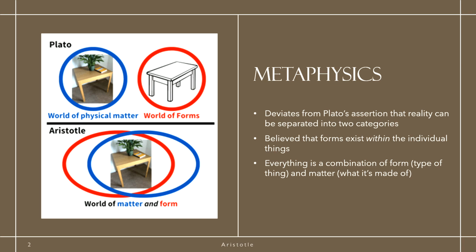Aristotle's metaphysical philosophy differed from that of Plato, who believed that reality can be separated into two categories, the world of physical matter and the world of forms. Aristotle instead believed that the forms exist within the individual things, meaning that everything is a combination of its form, so the type of thing that it is, for example, a table, and matter, what it's made of, so in this case, the wood that the table is made of.